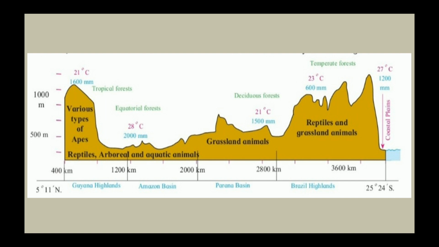In Brazil Highlands, we can find reptiles and grassland animals. They are the deer, the wolf, the jaguar, otter, etc. And on the extreme right side, we can see the coastal plain of the Atlantic Ocean, where we can see swordfishes due to the extensive continental shelf.